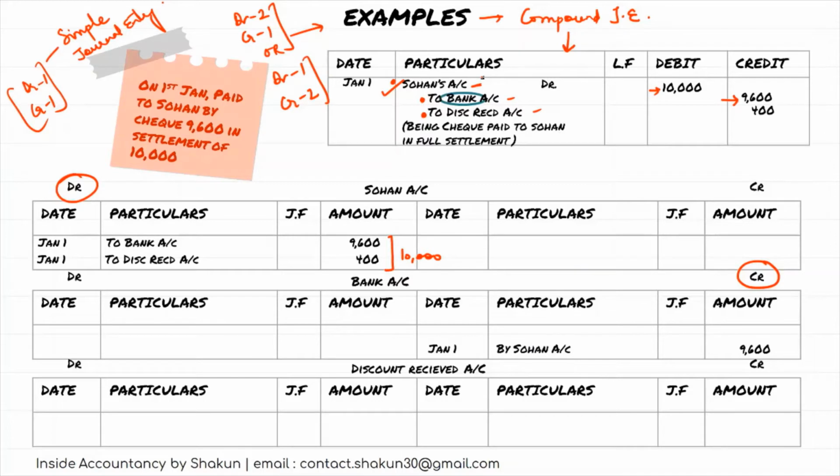Again, if you look at discount received, that also has to be credited with rupees 400. So in the discount received account on the credit side, we will write 400 in the name of again Sohan. So by Sohan 400. So this is how you will post a compound journal entry into the ledger. This is known as ledger posting. Let's take another example.